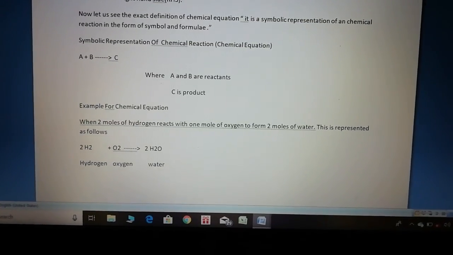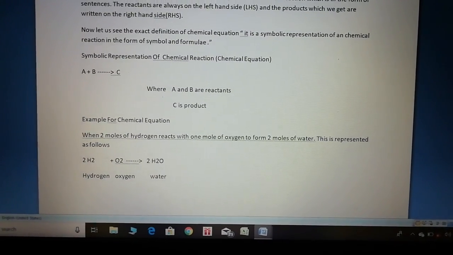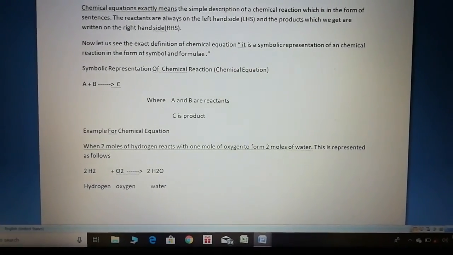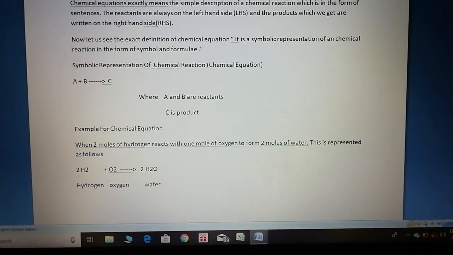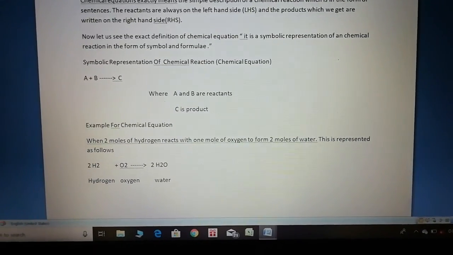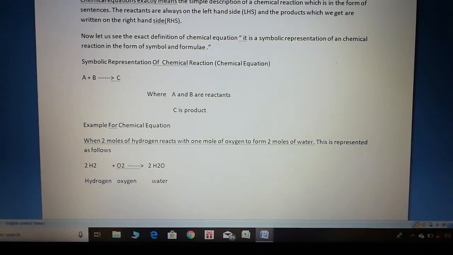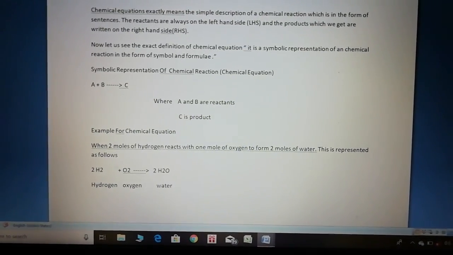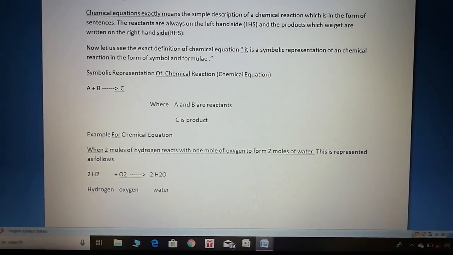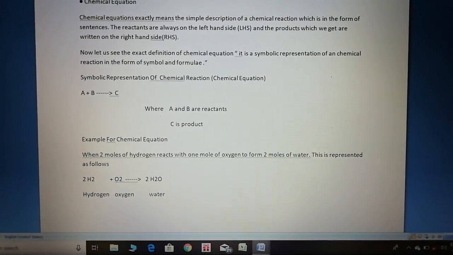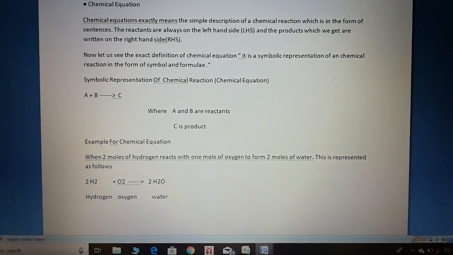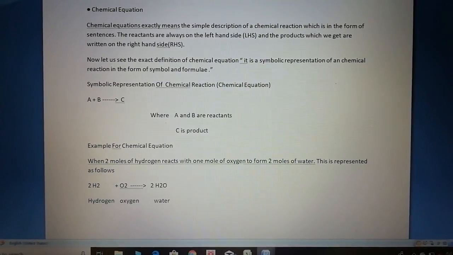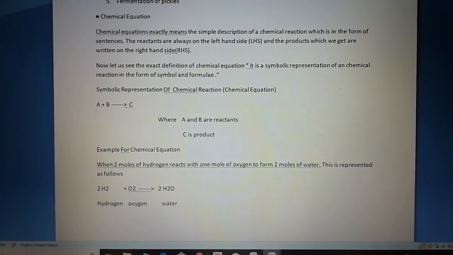Now let us see an example for a chemical equation. When 2 moles of hydrogen react with 1 mole of oxygen to form 2 moles of water, this is the sentence form of the chemical equation. It is a chemical reaction which is going to happen. In order to represent this chemical reaction in a simple form, we write it as 2H2 plus O2 gives 2H2O, that is, 2 moles of water. This is about the chemical equation.